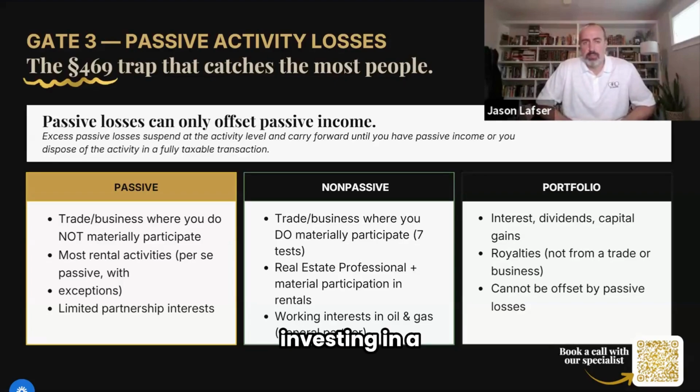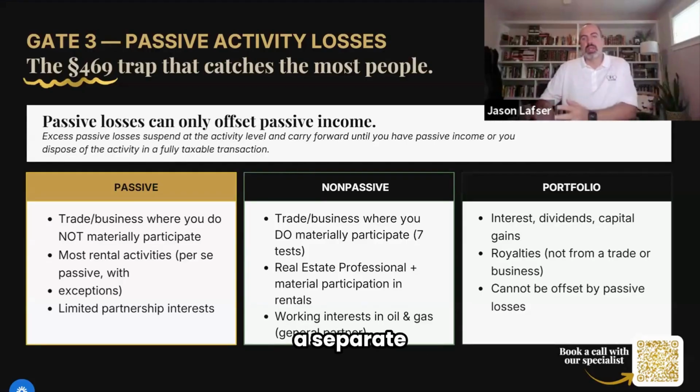If you're investing in a partnership in a limited partner capacity, that is going to be passive by nature as well. Any trade or business where you're active, where you're materially participating, is going to be non-passive. So again, my activity and my investment in Oro is a non-passive activity. I'm participating in the business, I'm running the business, I'm operating the business on a daily basis. And so that is going to be a non-passive activity.